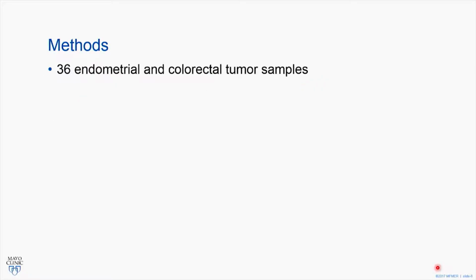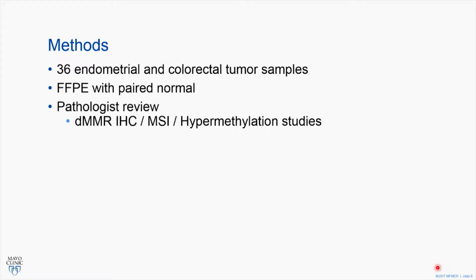So we had the same question, and in looking at microsatellite instability, obviously it's a surrogate marker for mismatch repair deficiencies, and we see those primarily in colorectal and endometrial tumors, although that list is not exhaustive, and we can see microsatellite instability in multiple tumor types. So we started with 36 endometrial and colorectal cases because they're the primary tumors. We had FFPE for all of our cases, and we had a paired normal for each one. All of these went through pathologist review, and we did ancillary testing as applicable, which would include microsatellite instability testing and hypermethylation studies.